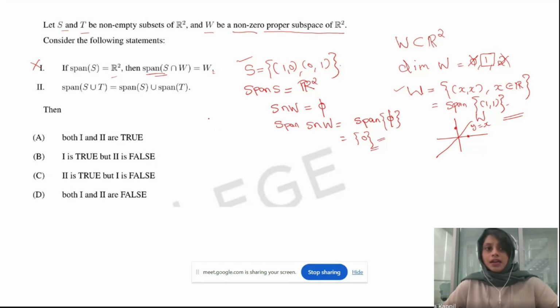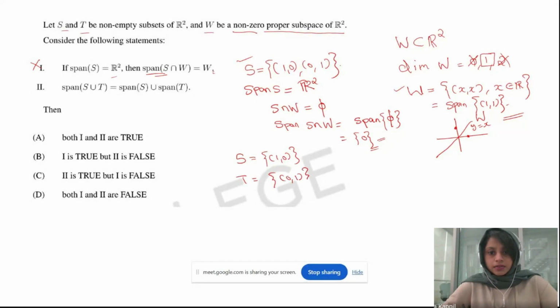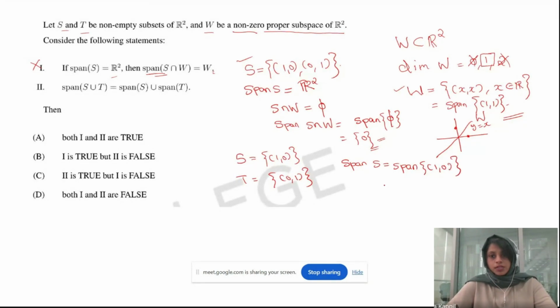Here one more set is coming, that is T. So let's see. Here we can choose S as the set {(1, 0)} and T as the set {(0, 1)}. Now span of S will be what? Span of S will be span of (1, 0). What is span of (1, 0)? It means only the x coordinate will change, right?